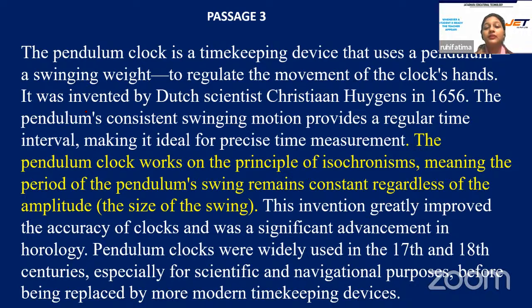Okay, it means the time taken by the swinging of the pendulum remains constant, whether its amplitude is big or small. So this is how it works.